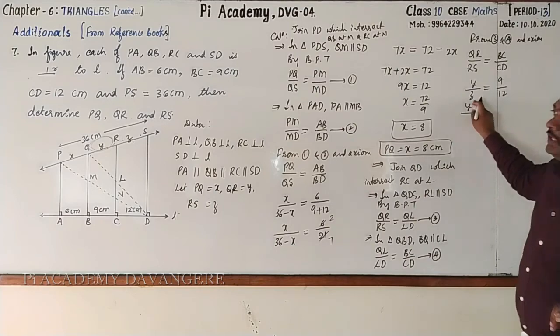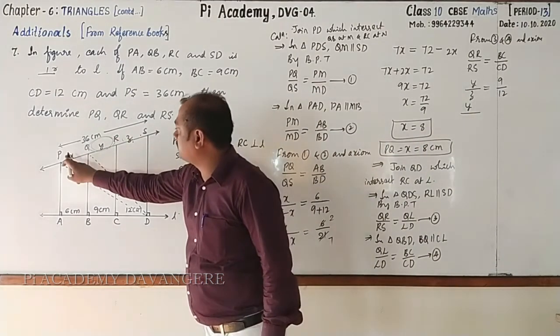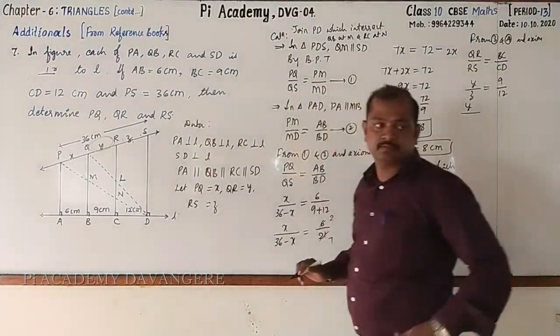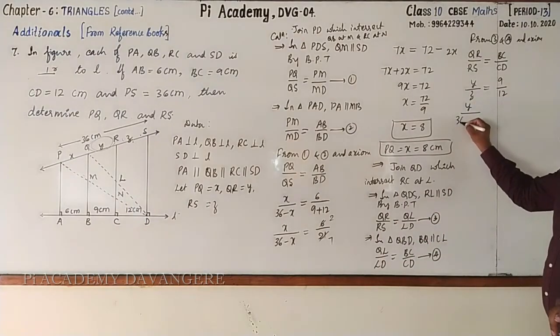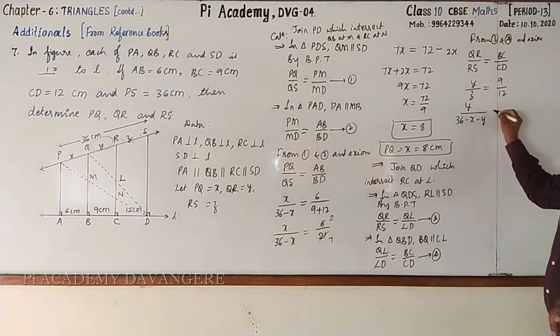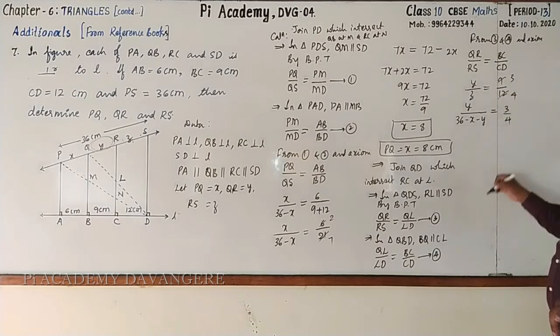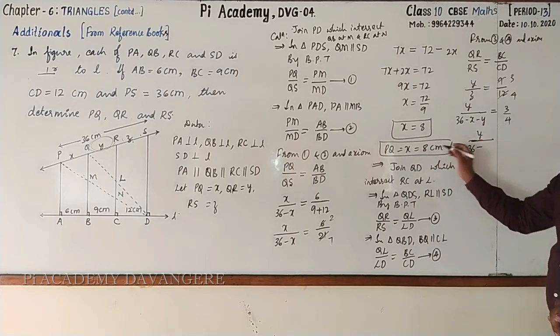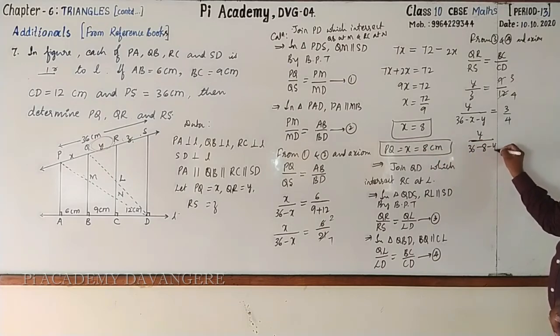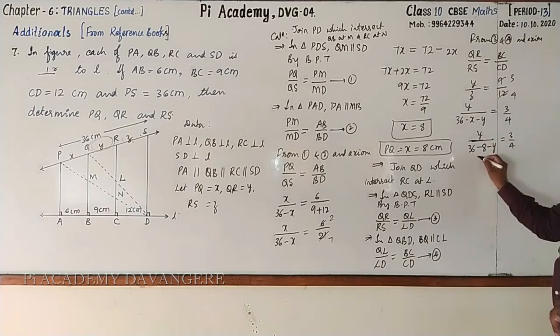Then Z is 36 minus X minus Y, equal to 3 3s are 9, 3 4s are 12, so 3 by 4. Next, Y by 36, what is X? Just we have found out, minus 8 minus Y equal to 3 by 4. Y by 36 minus 8, it is 28, minus Y is equal to 3 by 4.